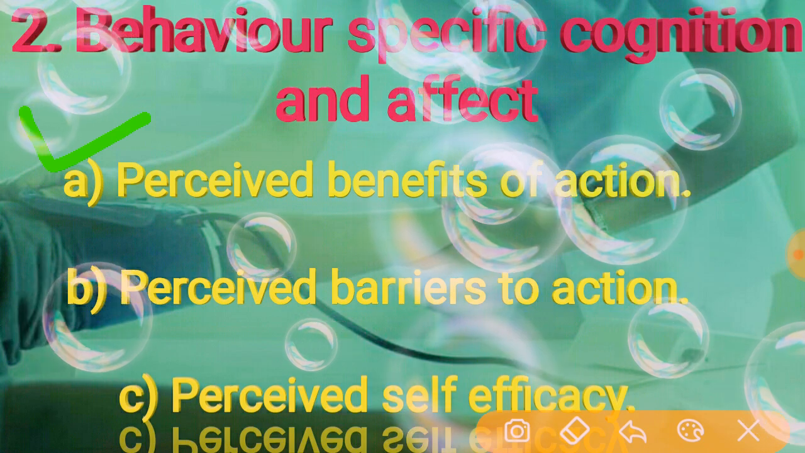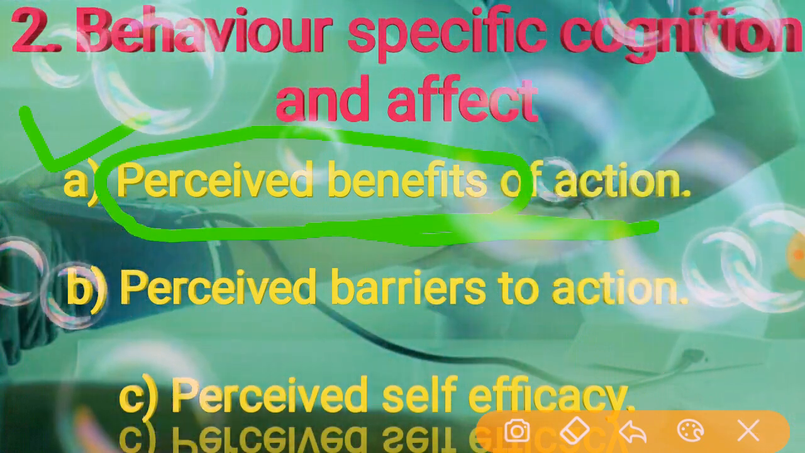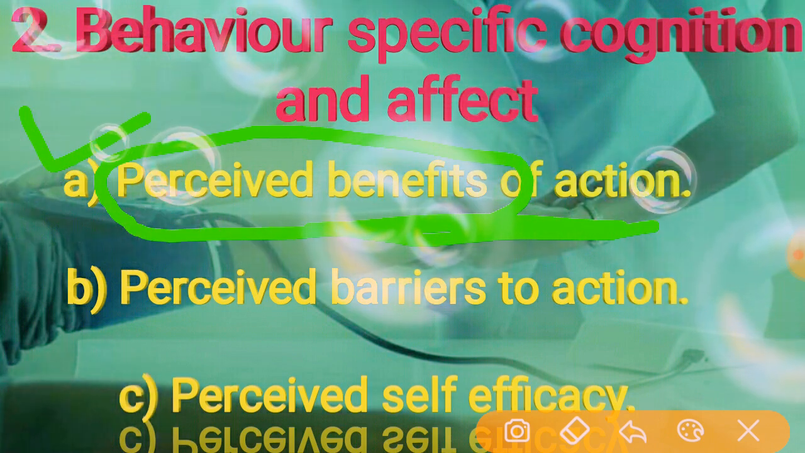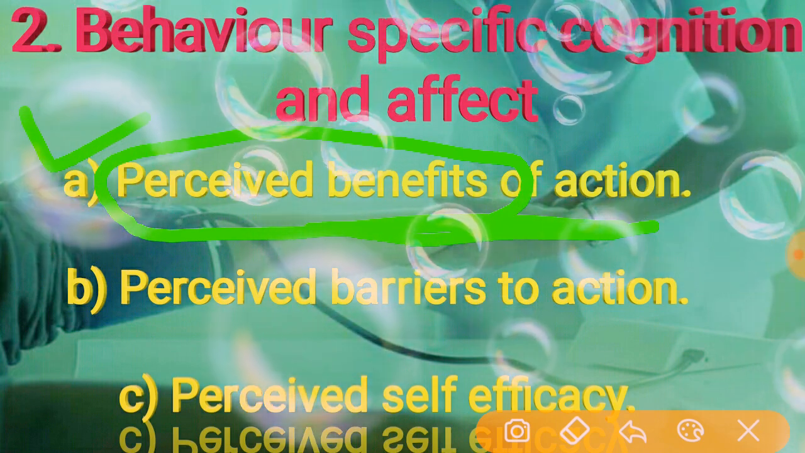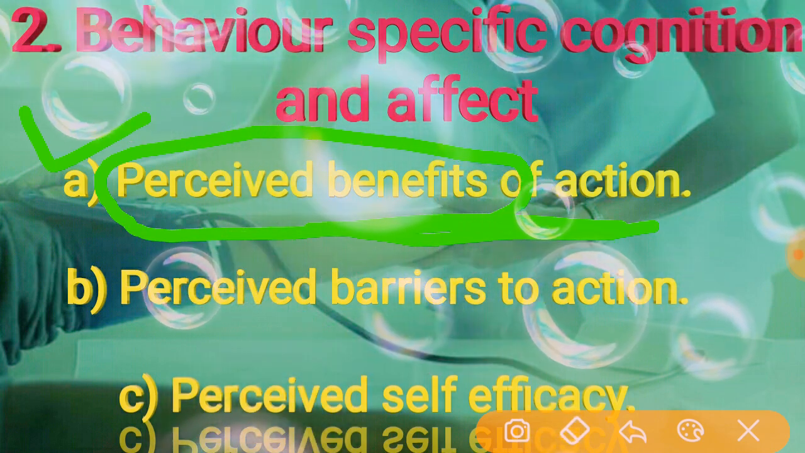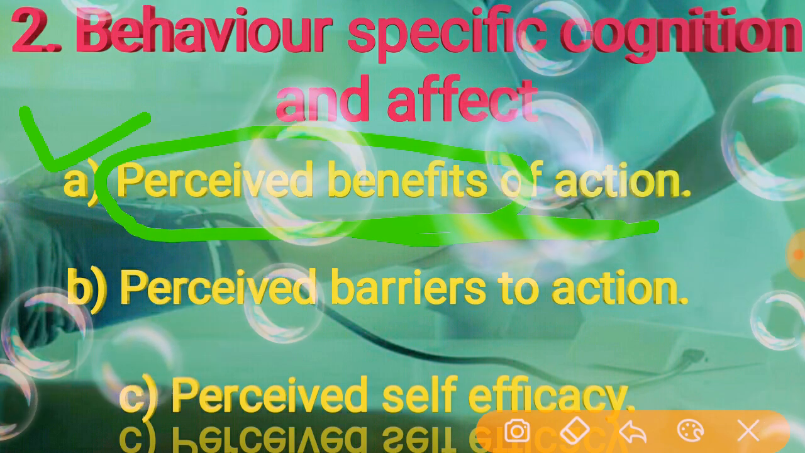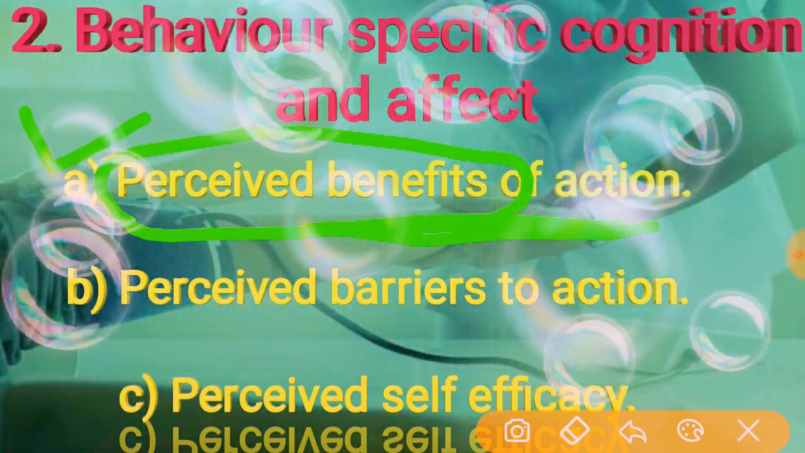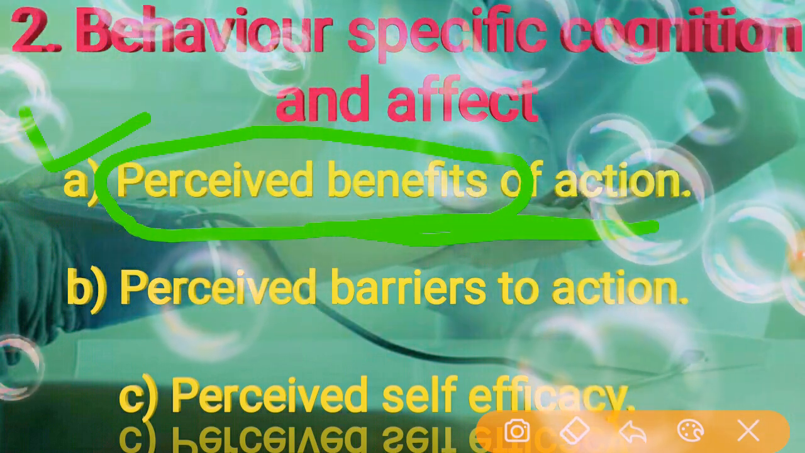What is the first one? Perceived benefits of action. Here the person is benefiting from such action through his behavior and cognition effect. Anticipated benefits or outcomes, for example physical fitness and stress reduction, affect the person's plans to participate, especially in health-promoting behavior, and they may also continue in their practices, in their professional ethics and professional clinical practices. That is the first one.